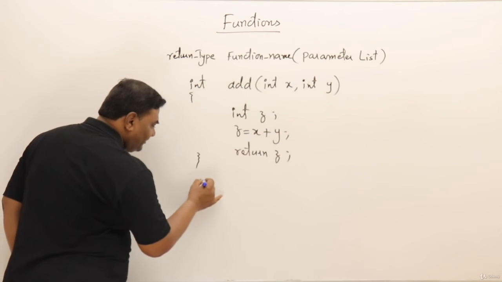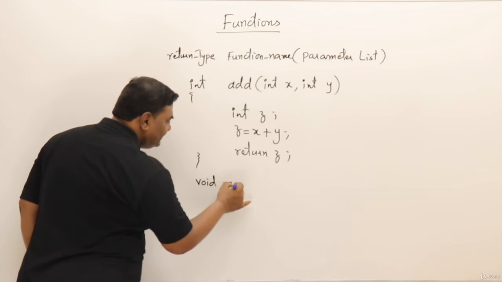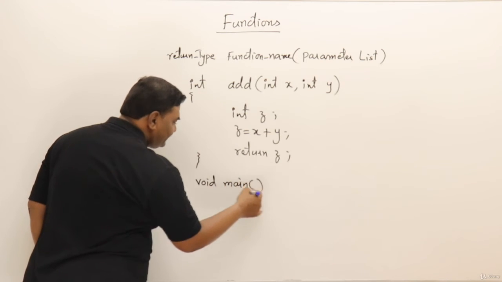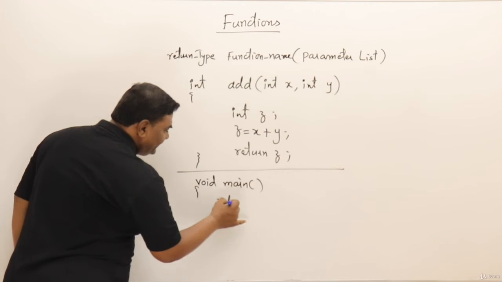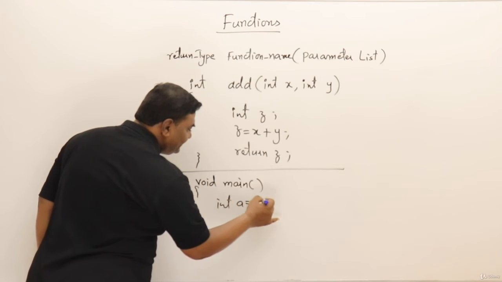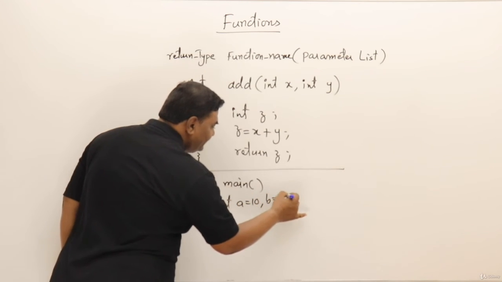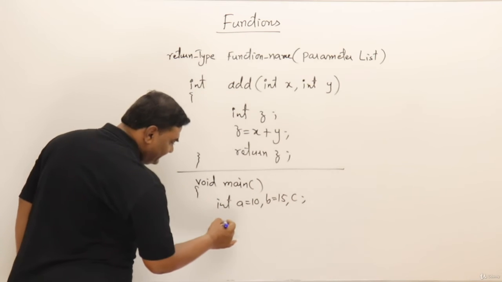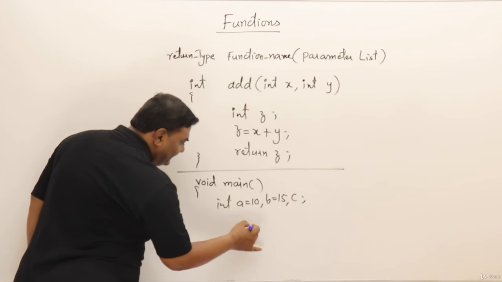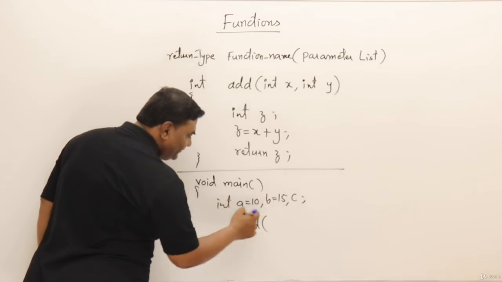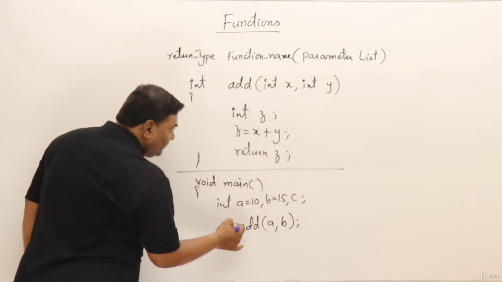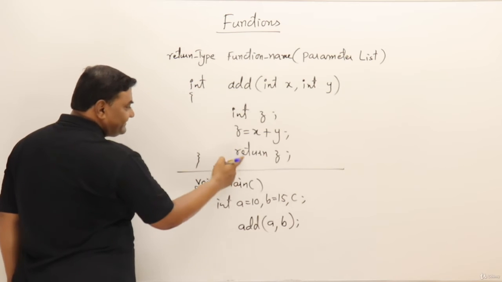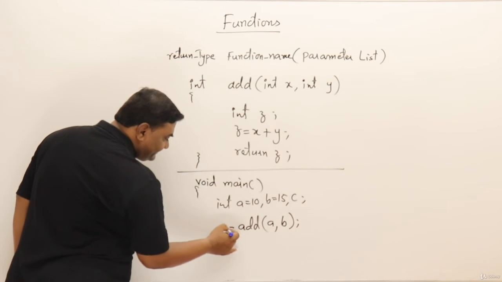So I will write void main. Just to separate them, I will draw a line. Here I will have two variables, a with value 10 and b with value 15. Then also I will have some variable c. Then I will say add, I will send these two values a and b. And whatever value it returns, this return value z, I will take it in c.